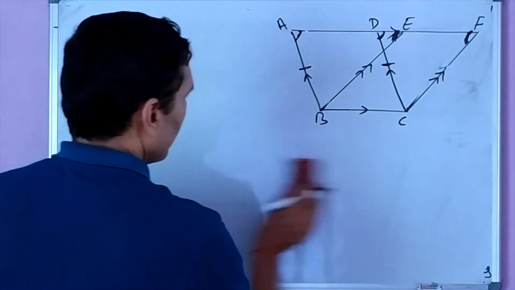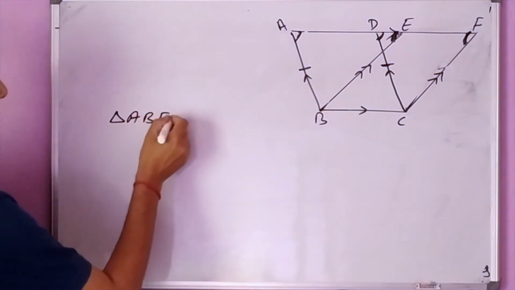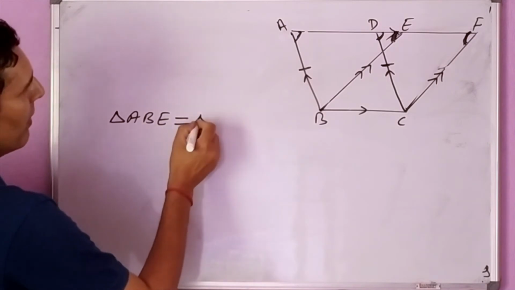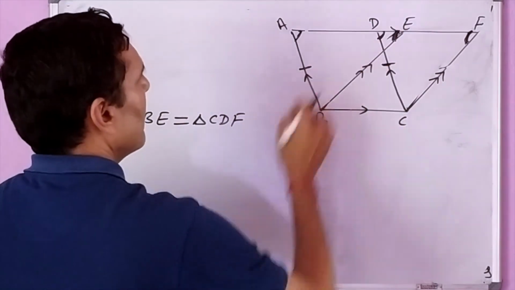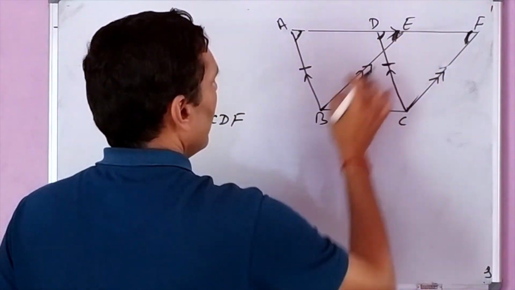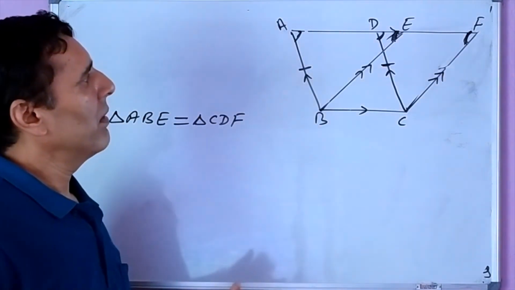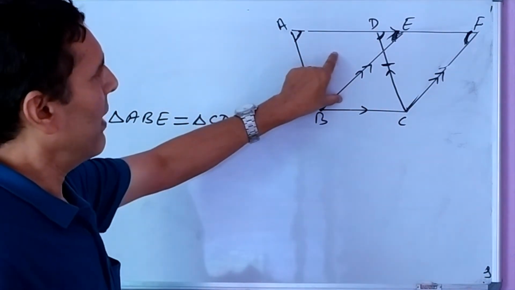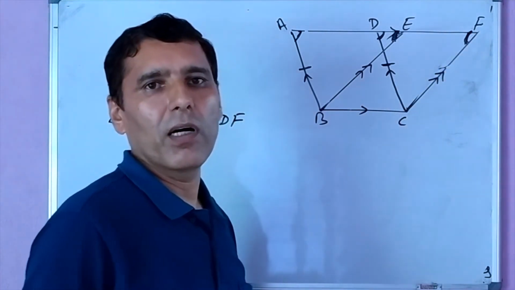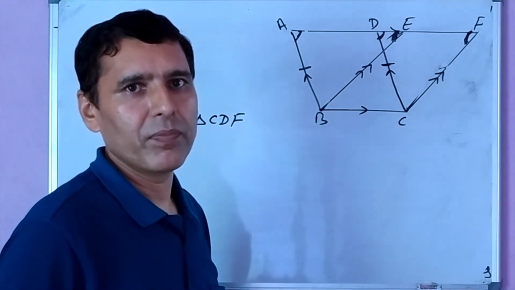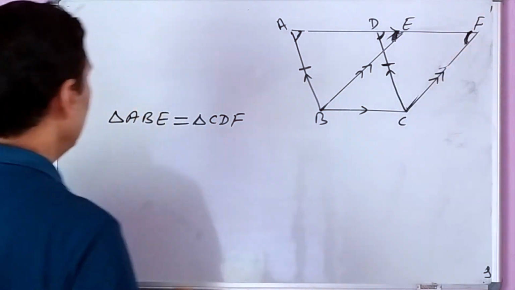Now after getting these triangles congruent, triangle ABE and triangle CDF, their areas are equal. We have to prove here that the area of parallelogram ABCD is equal to the area of parallelogram EBCF. So how do we get the areas of these two parallelograms equal? Here this whole figure ABCF is also a trapezium.